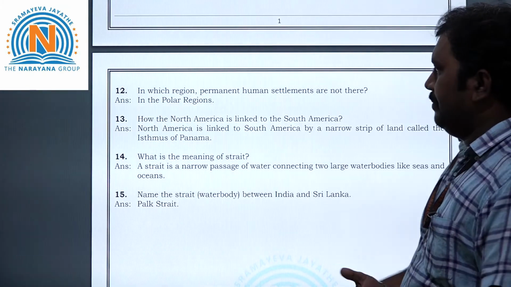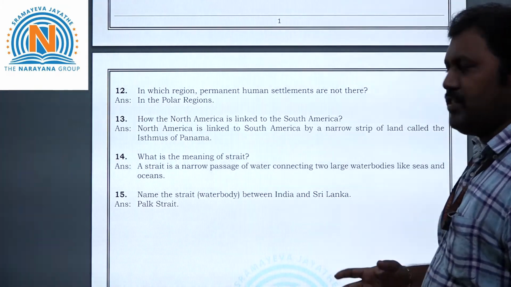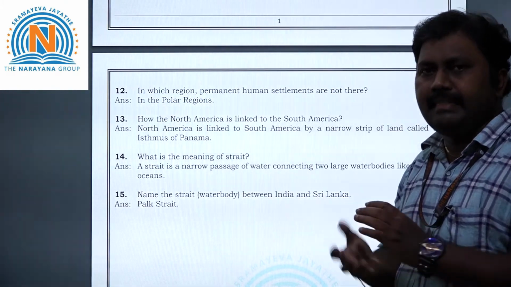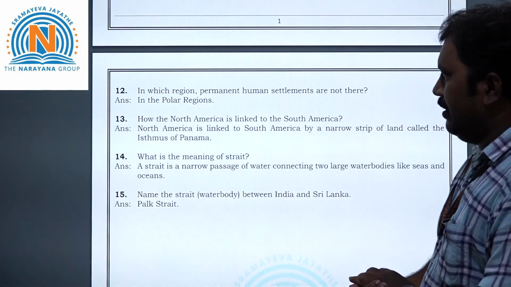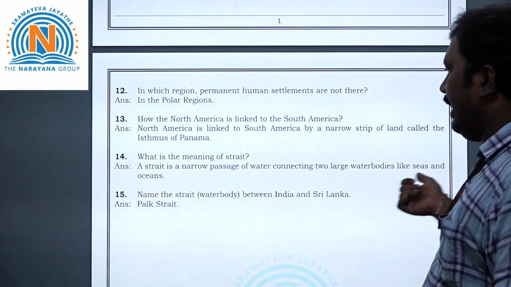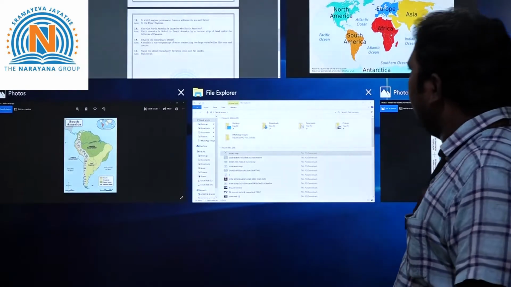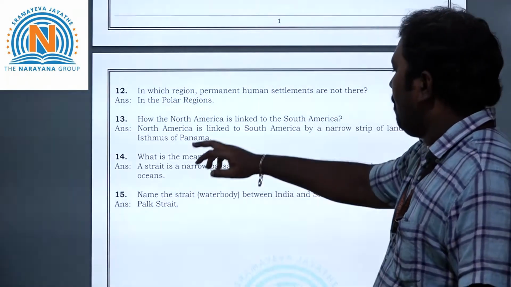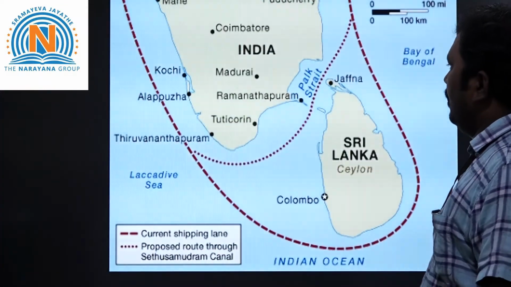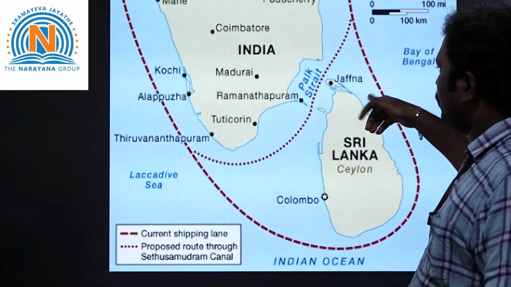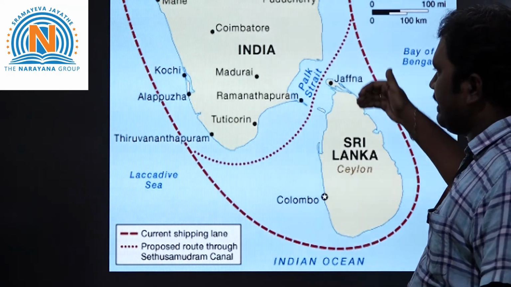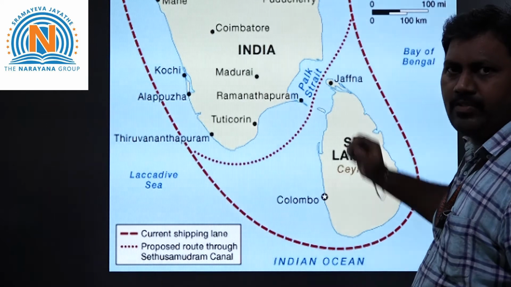Okay. Now let's take the 14th question here. What is the meaning of strait? Strait means a narrow passage connecting the ocean and sea. That is called a strait. See the answer here. A strait is a narrow passage of water connecting two large water bodies like seas and oceans. If you take India, see children here, this is India and this is Sri Lanka. So there is one strait here. What is that? Palk Strait. So in between India and Sri Lanka, the name of the strait is Palk Strait.